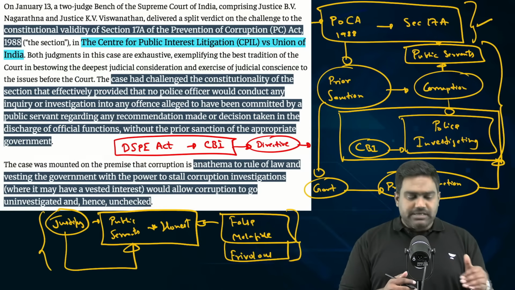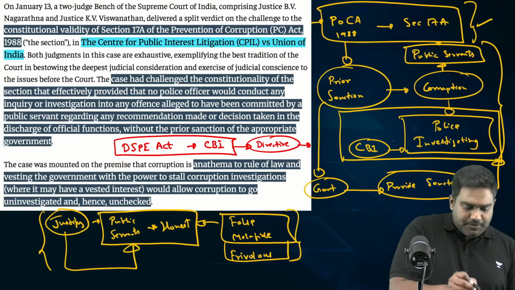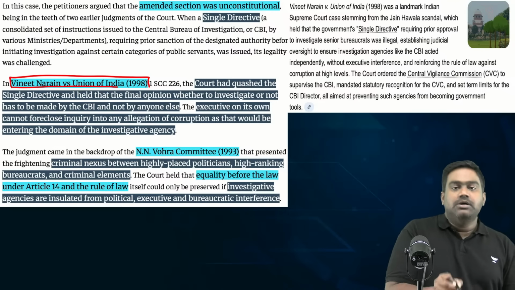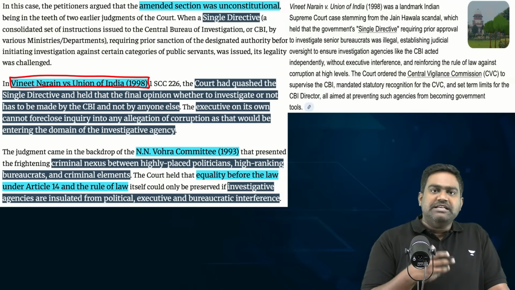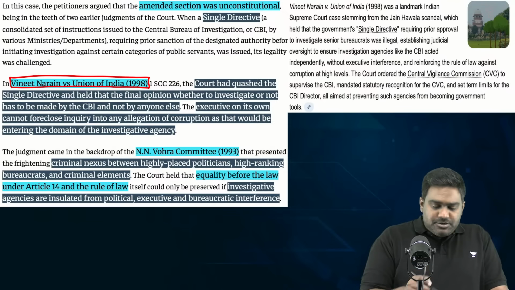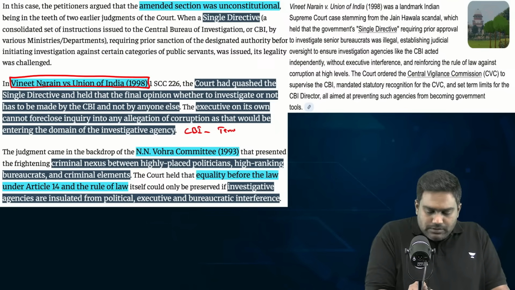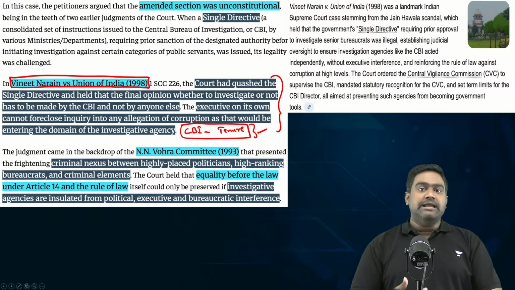But this was struck down in the Vineet Narayan judgment, which is a landmark case that led to reforms with regard to CBI's very structure and composition. It led to guaranteed tenure for the director of CBI to make the CBI more politically independent.